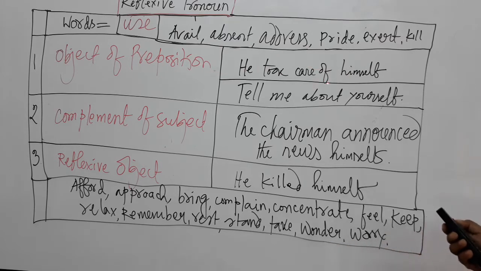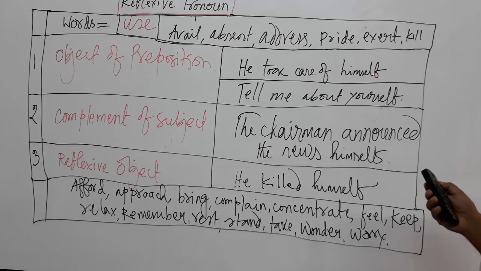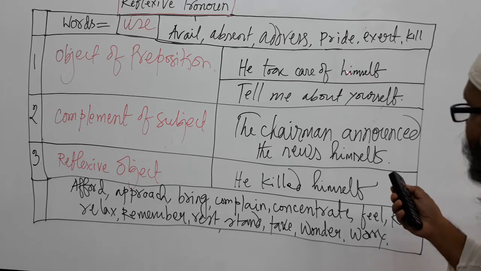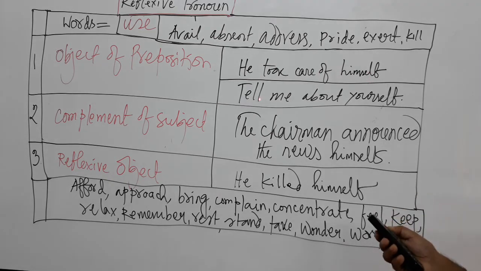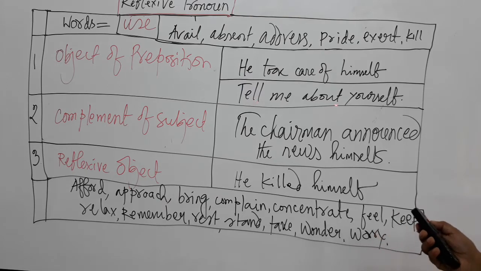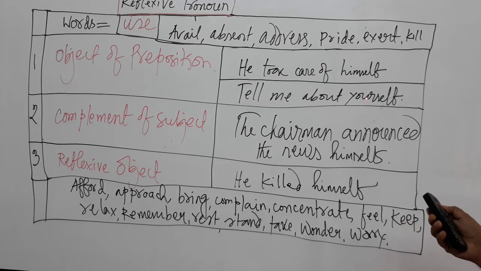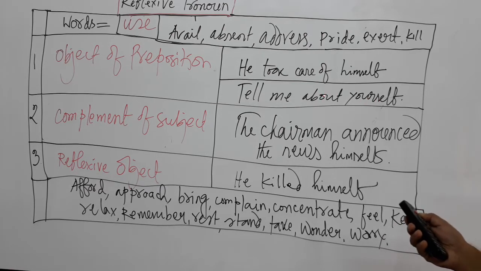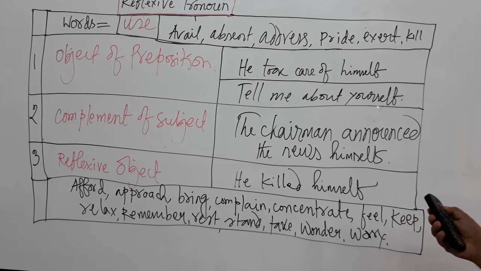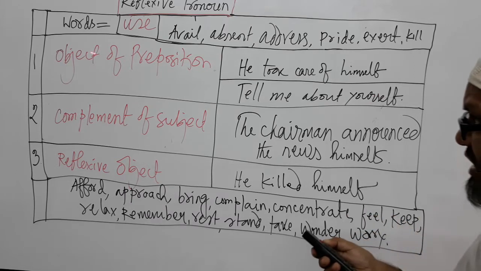That's why it is used as object of preposition. Here see that he took care of himself. So after of, that is preposition, himself is used. That's why we can tell that it is used here as object of preposition. In the same way, see that tell me about yourself. Okay, yourself is used here after about, a preposition, you know. So after about, yourself is used. That's why yourself is used here as object of preposition.